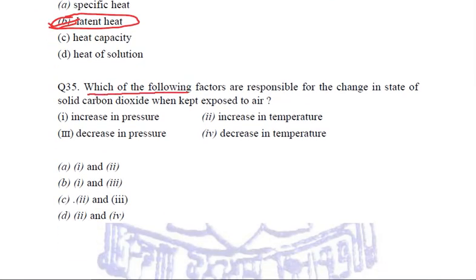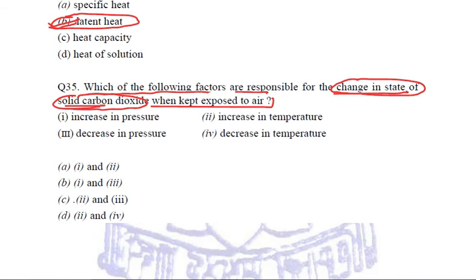Which of the following factors are responsible for the change in state of solid carbon dioxide when kept exposed to air? Now, solid carbon dioxide is going to change its state directly into vapor form because it sublimes.